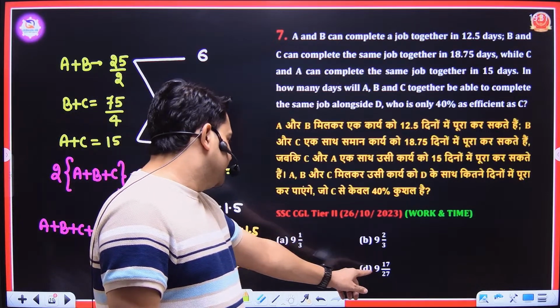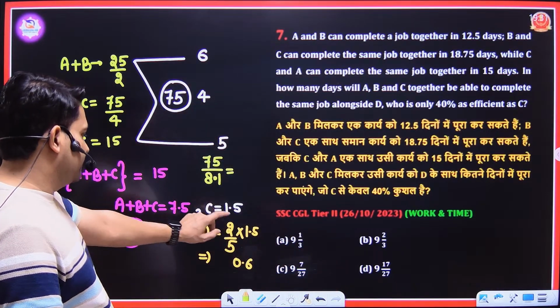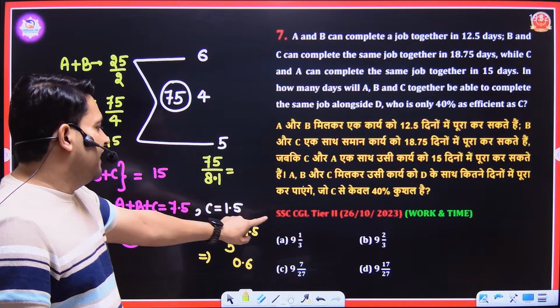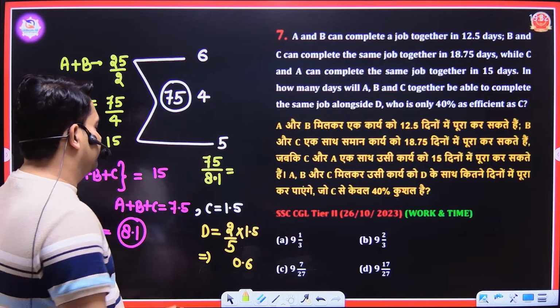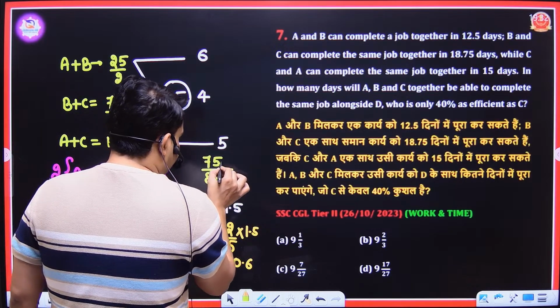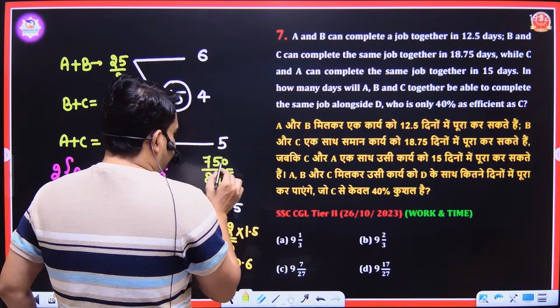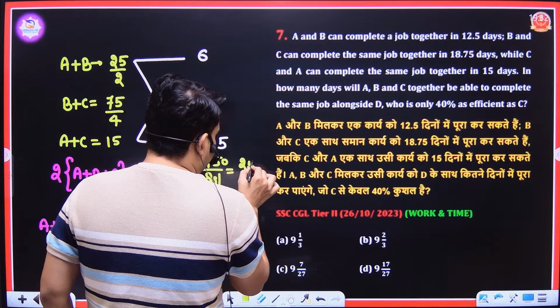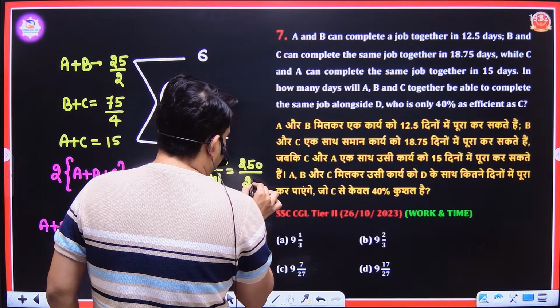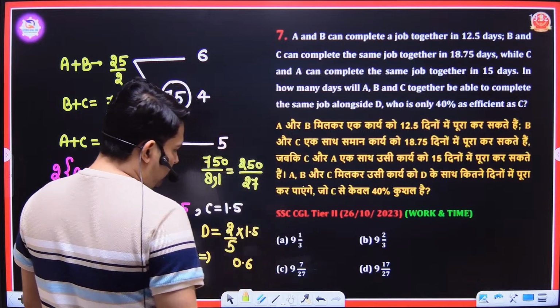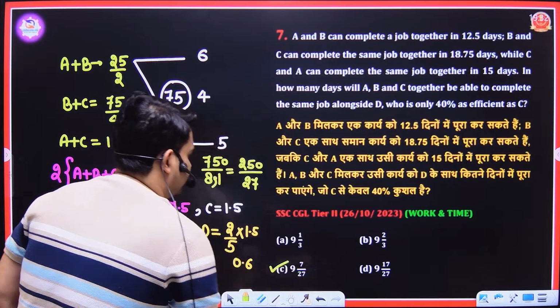So if 81 is there, then we have what? 3, 3, 27, 27 all can come, because 27 is a factor of 81 and 3 is also a factor of 81. If I remove this 0, then I have this one. So 250 upon 27. 27 times 9 is 243, plus 7, that is option number C.